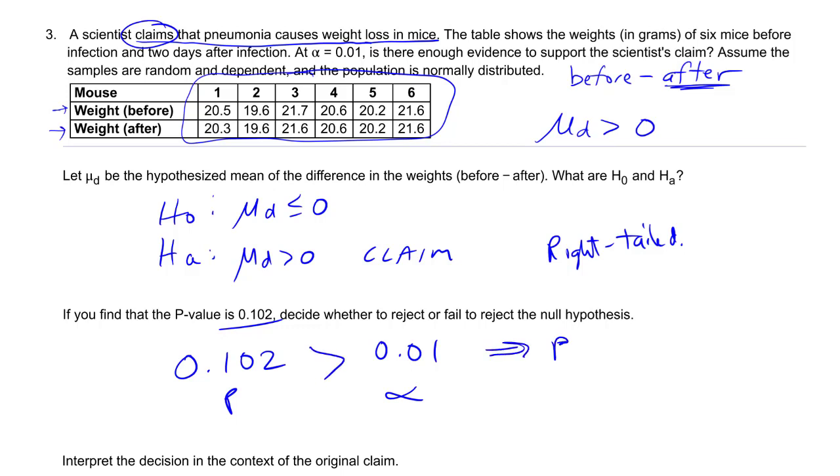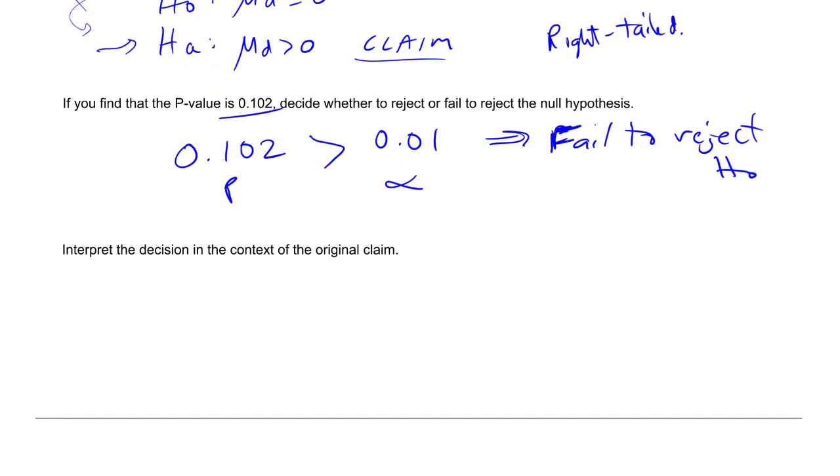And once again, we fail to reject H naught. Okay. So let's see what was going on here for our interpretation. Well, it was the alternative, that was the claim. That's a support mode. So we either had enough evidence to support the claim or we didn't. So again, we failed to reject the null hypothesis, not being able to get us to the claim.